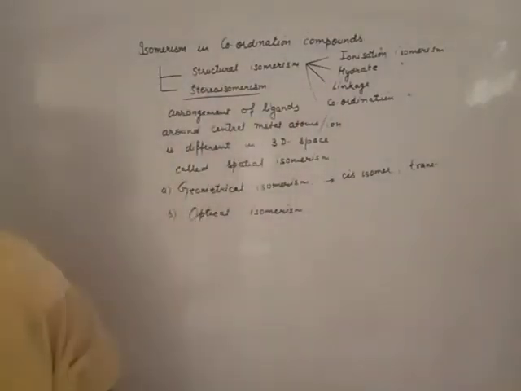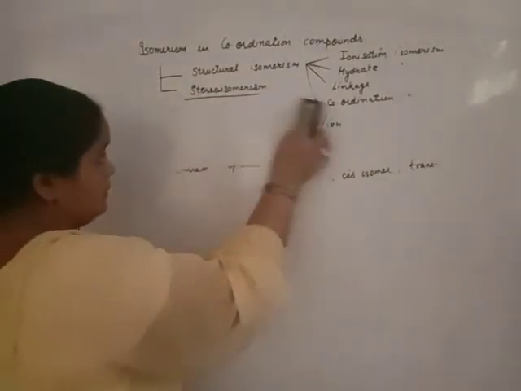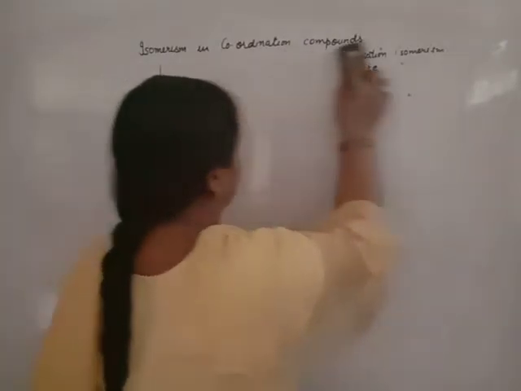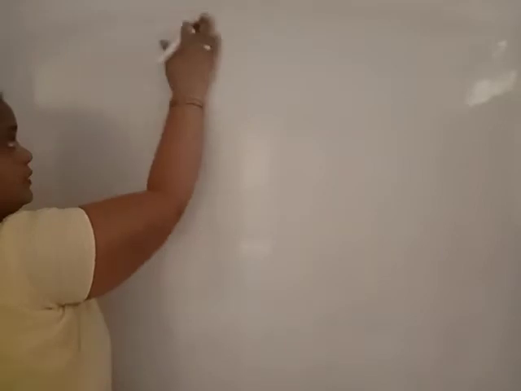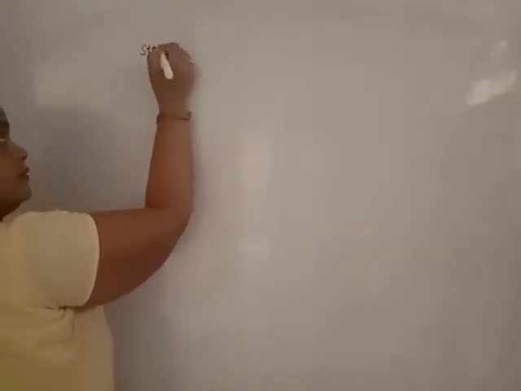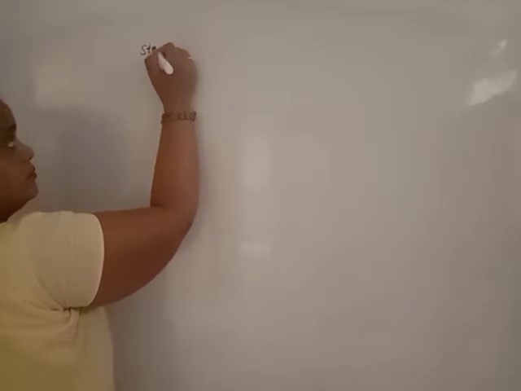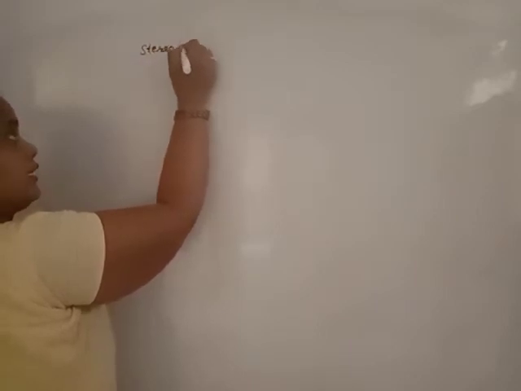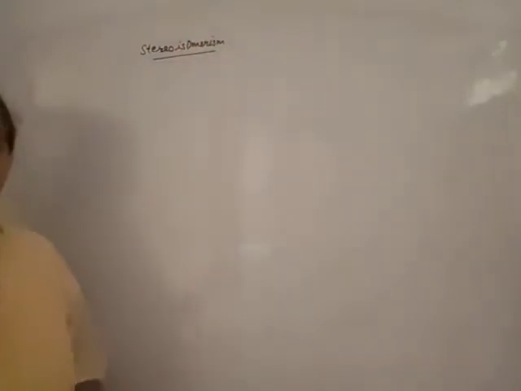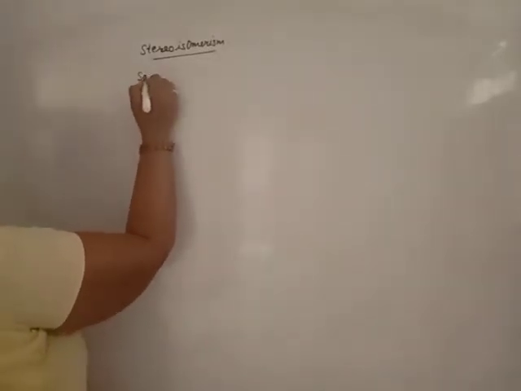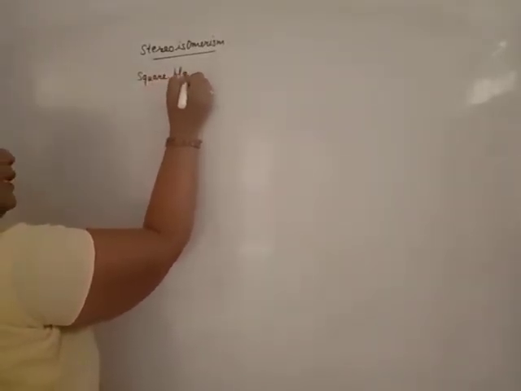Let us start with geometrical isomerism. Along with geometrical isomerism, I will discuss optical isomerism, the stereoisomerism. Both are the same. First of all, we will discuss stereoisomerism in the case of square planar compounds.